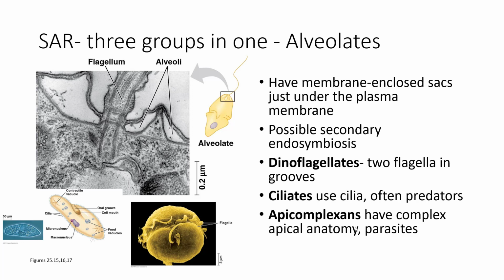Think about Paramecium here. And they're often predators on bacteria and other small organisms. And the apicomplexans have this complex little apical anatomy, and many of those are parasites like malaria. So these are three groups in the alveolates.